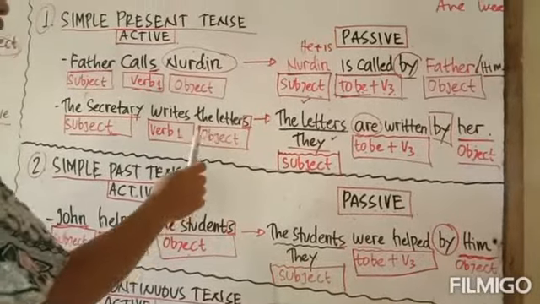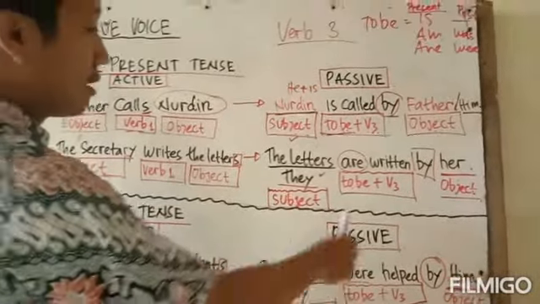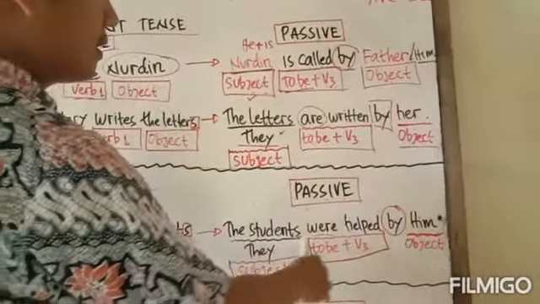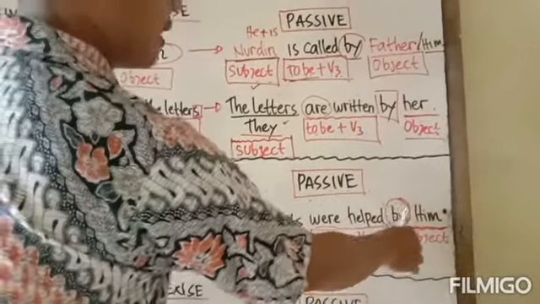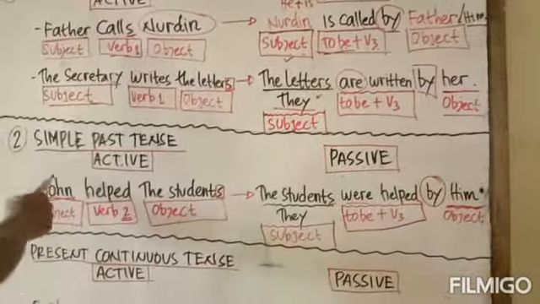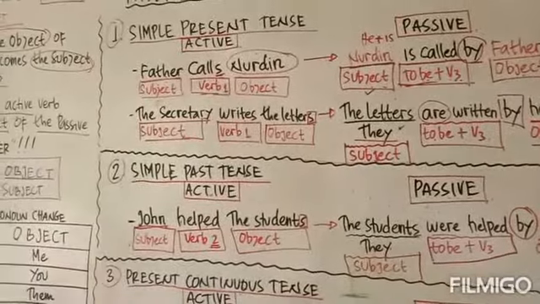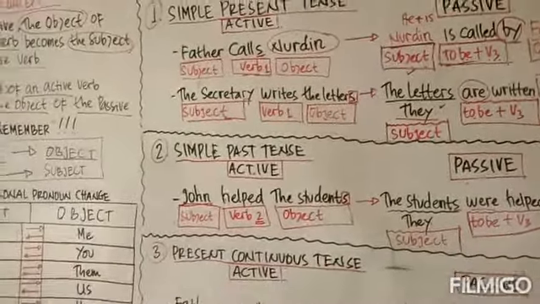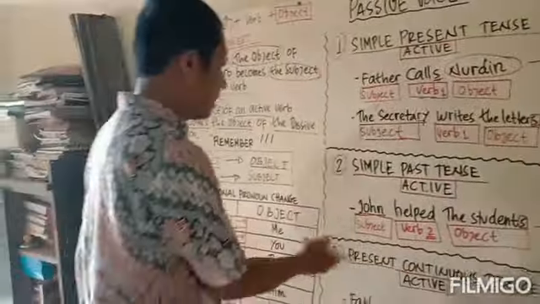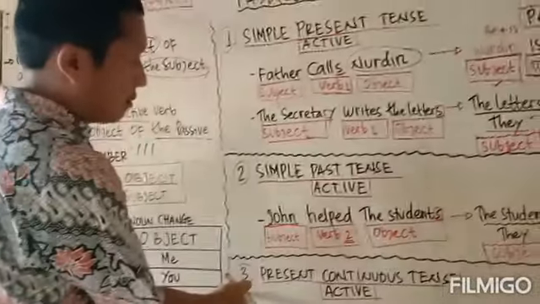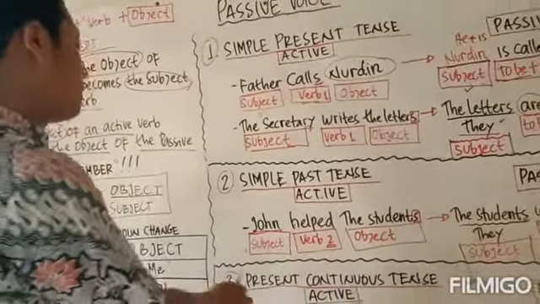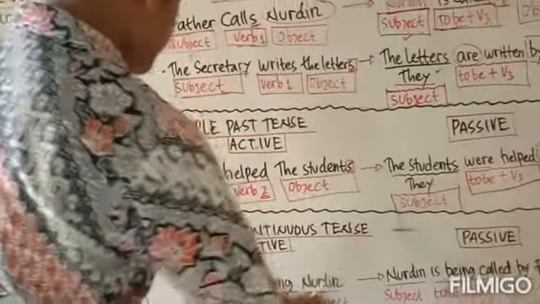John menolong pelajar, lalu kemudian dalam bentuk pasif. Jadi para pelajar ditolong oleh nya. Siapa nya? Nya adalah John. Oke, sampai di situ kamu paham? Baik, kita melanjutkan ke bentuk selanjutnya, present continuous tense.